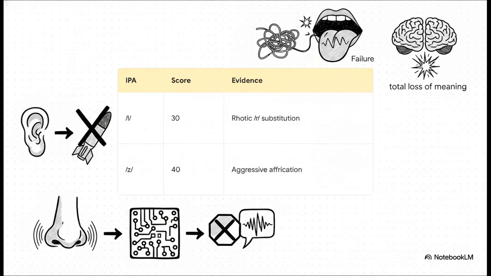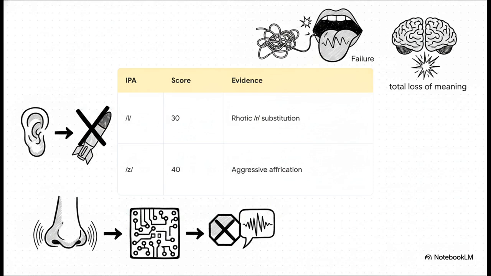The mechanical failure here is that the L is being substituted entirely with an R in medial positions. The direct evidence? Well, the intended word was cartilage, but the ASR definitively transcribed it as cartridge. That's a total loss of meaning right there.